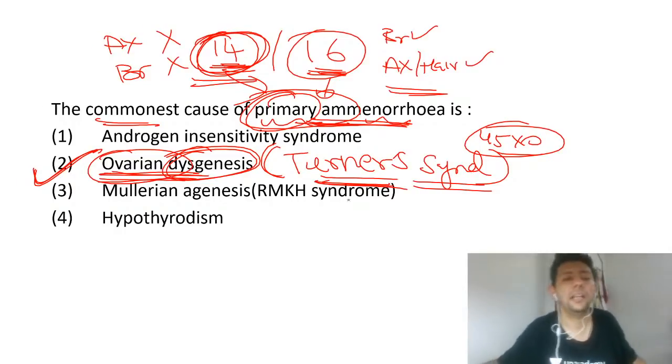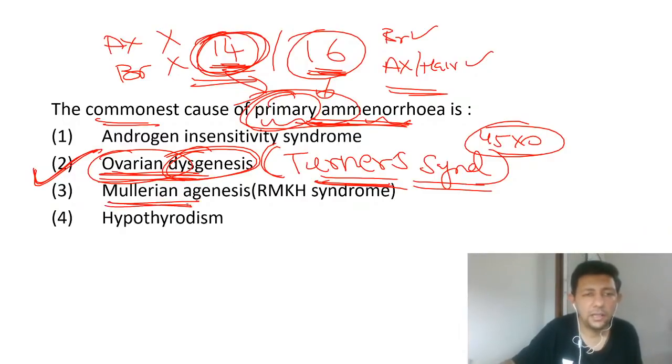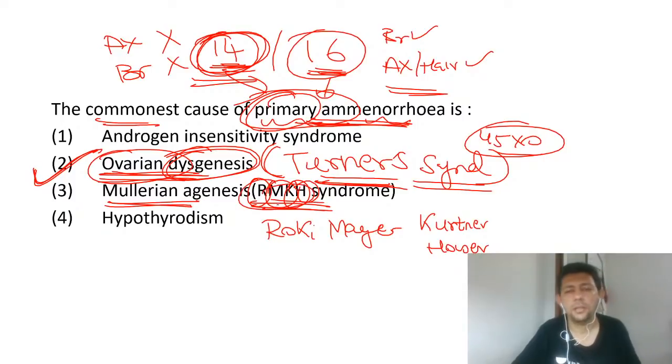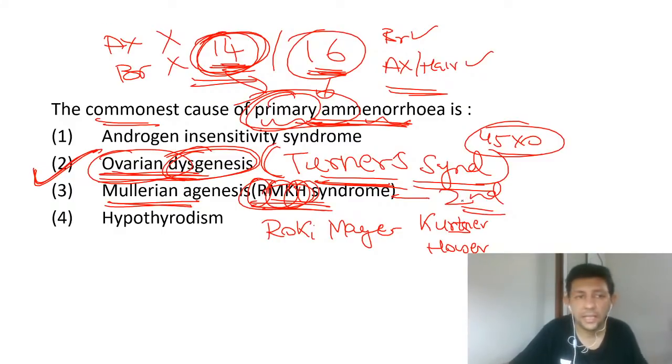In this slide itself, Mullerian agenesis is also called RMKH. I tell you the full form: Rokitansky, Mayer, Kuster, Hauser. This is the RMKH syndrome, Rokitansky, Mayer, Kuster, Hauser. This is the second most common cause of primary amenorrhea.